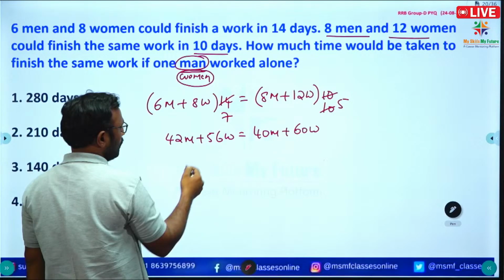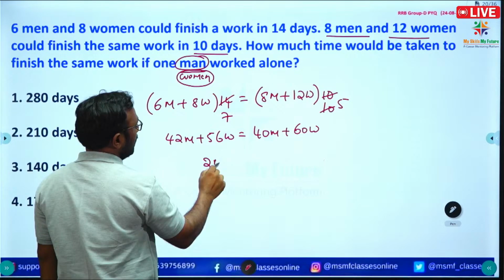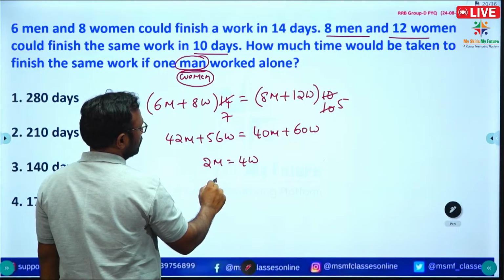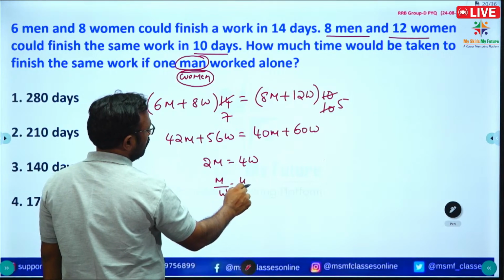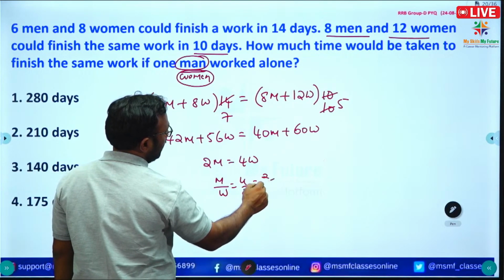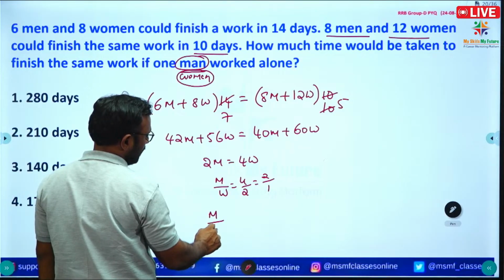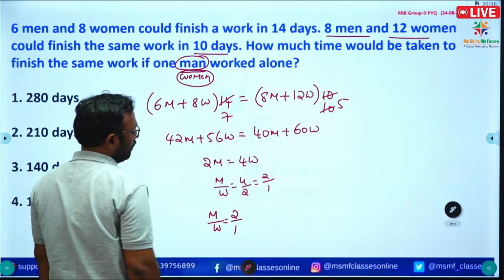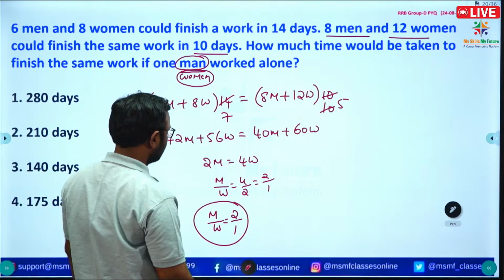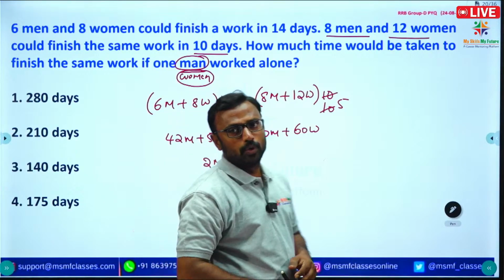Sending the 40 to the left side, 2 men is equal to 4 women. So man by woman is equal to 4 by 2, nothing but 2 by 1. So a man can do 2 units of work.